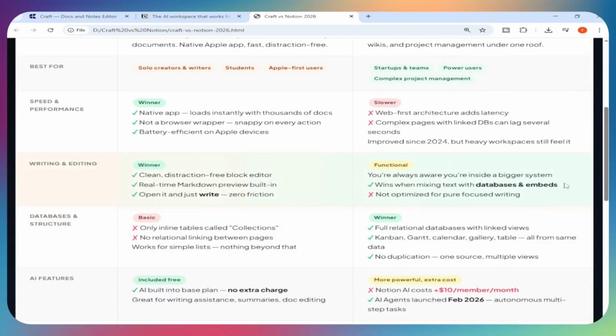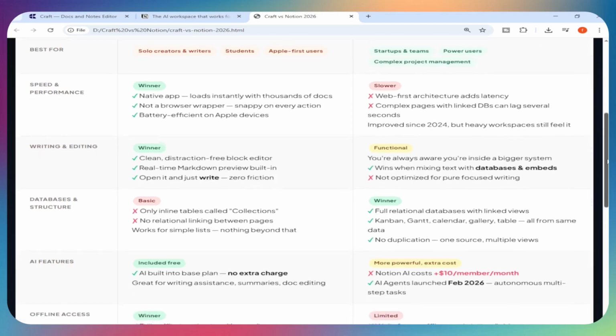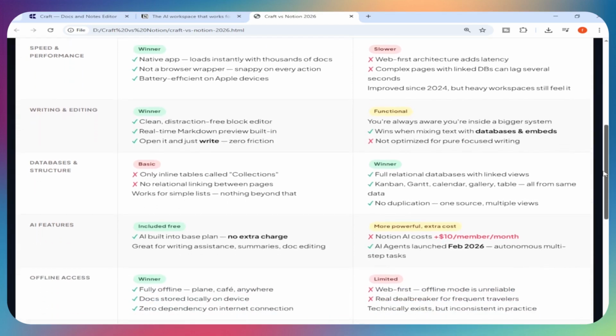Databases and structure. Notion dominates. Relational databases, linked views, multiple layouts for the same data: calendar, Kanban, Gantt, gallery. Craft has basic inline tables called collections, but if you need real structured data, Craft simply can't compete.